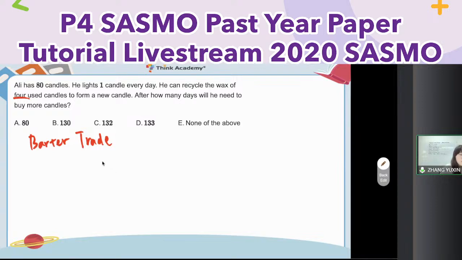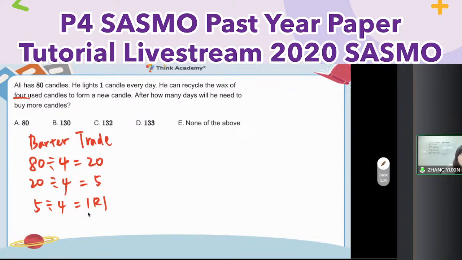Okay, so here there are 2 methods. Method 1, first of all, I already use all the candles. When I use all the candles, I already use 8 candles. So how many bags left? 80, right? Okay, so I know 4 can redeem a new one. Divided by 4, I redeem 20 new candles. I have 20 new candles. What should I do? I always have to use them, right? So I use 20. Then I use 20 bags. Can convert 5. The last of 5, pay attention, divide by 4, 1 remainder 1 means I only can redeem 1.